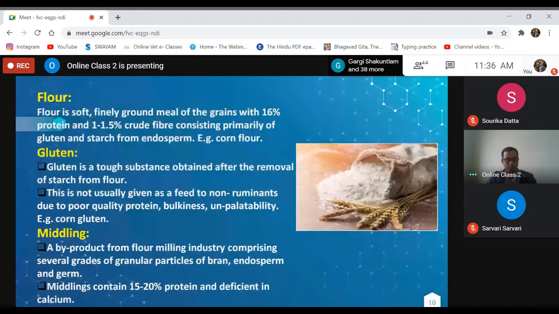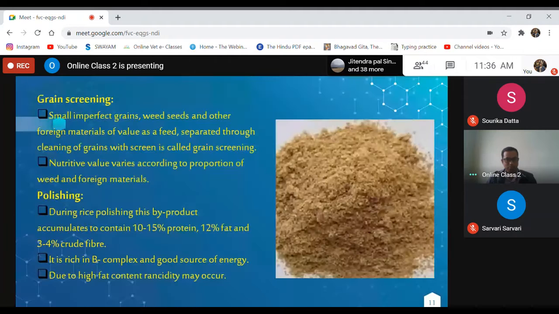Flour can also be used for feeding to the animals, and mainly this gluten and middlings can be used along with other cereal grain or their byproducts for feeding to the animals.